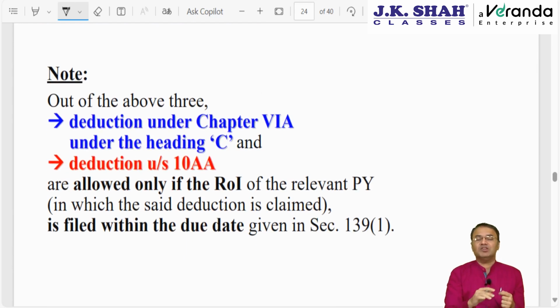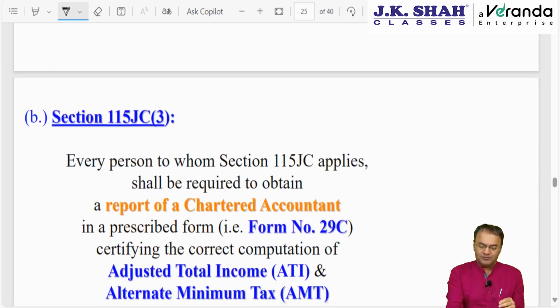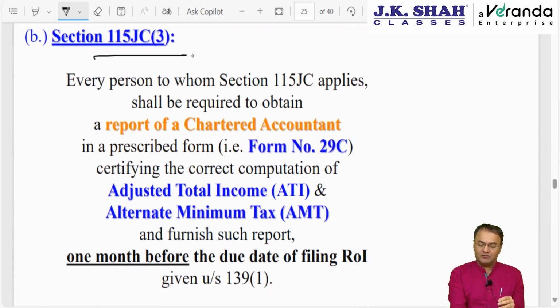So keep it in your mind, once a question came where the institute had given two options, whereby this Chapter VI-A, Heading C deduction was involved, where the institute gave two variations in the question. First part where the assessee files the IT return beyond the due date, and second part where the assessee files the IT return within the due date.